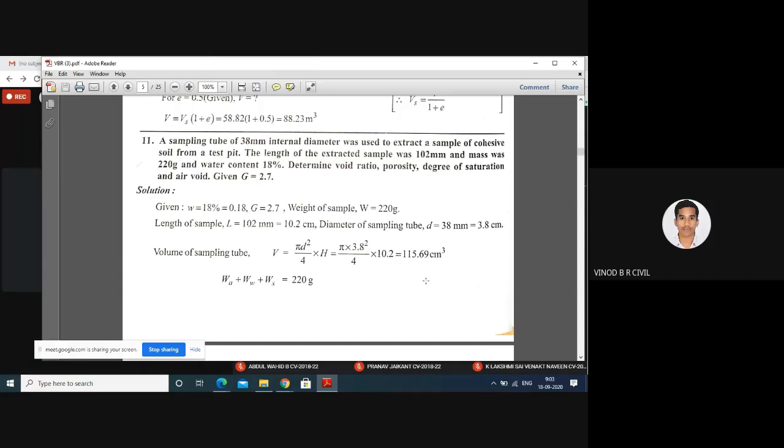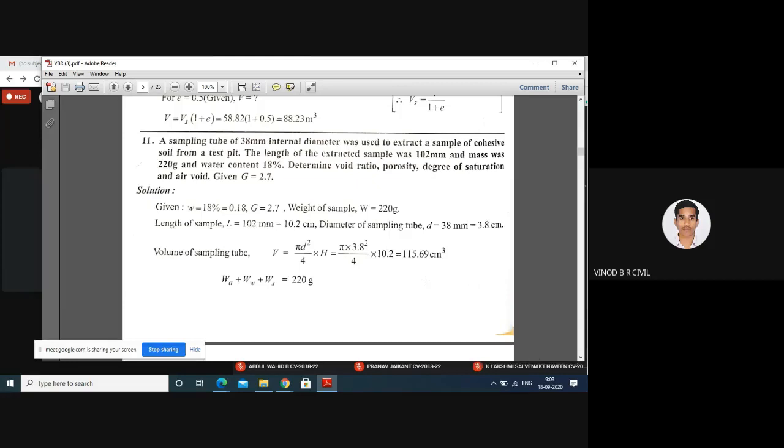Disturbed soil sample means with the help of a pickaxe we can excavate the soil for testing purposes. That is the disturbed soil sample. Undisturbed soil sample means there is a tube, a hollow steel pipe. With the help of that, we insert the tube into the soil mass.